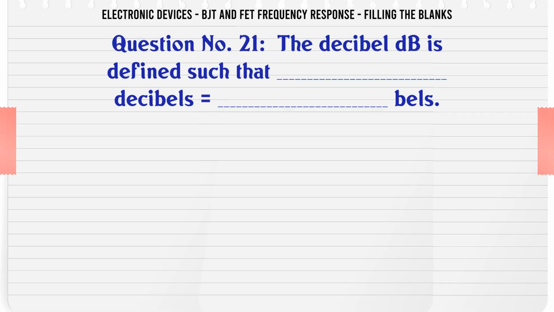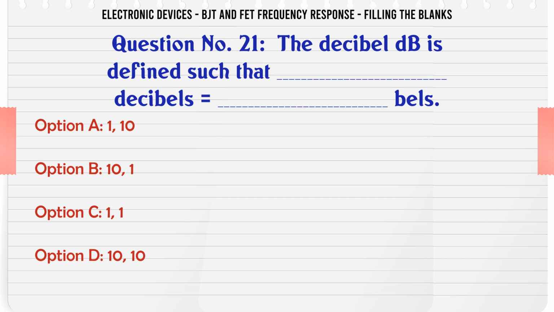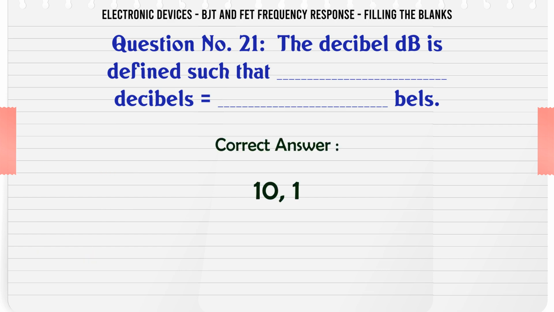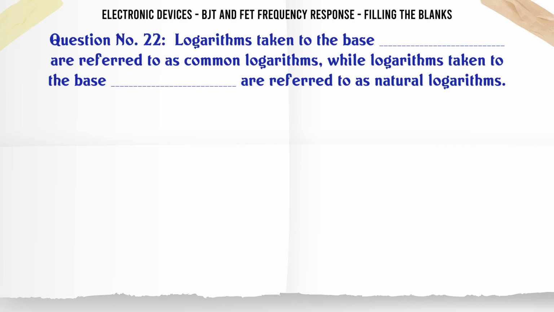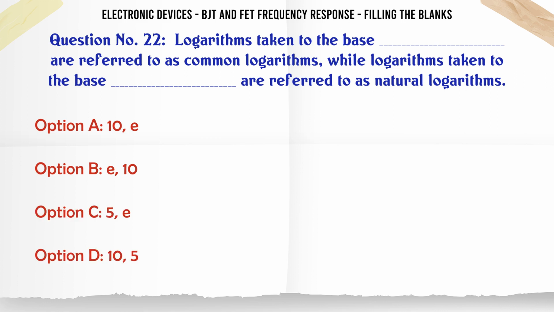The decibel is defined such that 1 decibel = ___ bels. A. 110, B. 10.1, C. 11, D. 10.10. The correct answer is 10.1. Logarithms taken to the base ___ are referred to as common logarithms, while logarithms taken to the base ___ are referred to as natural logarithms.